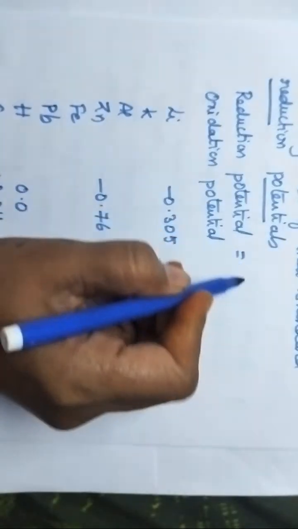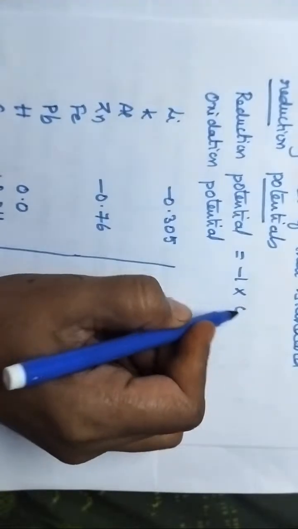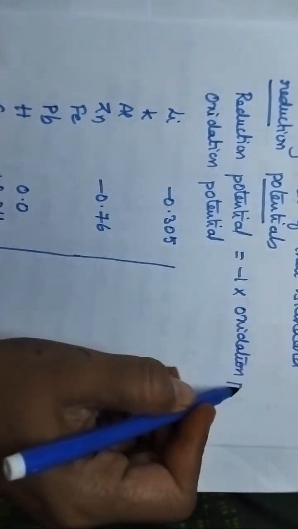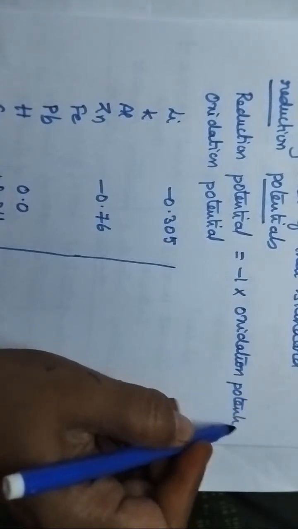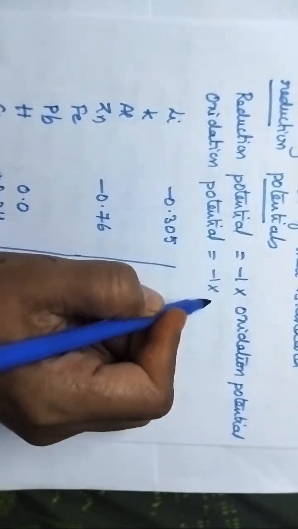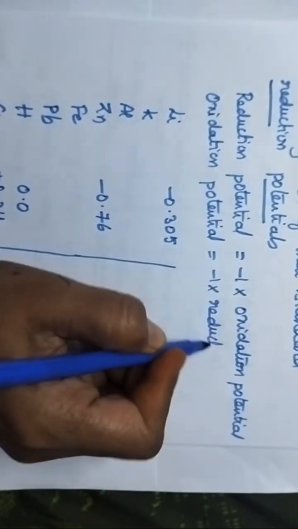Very good, Swati. Reduction potential is equal to -1 times the oxidation potential, and oxidation potential is equal to -1 times the reduction potential.